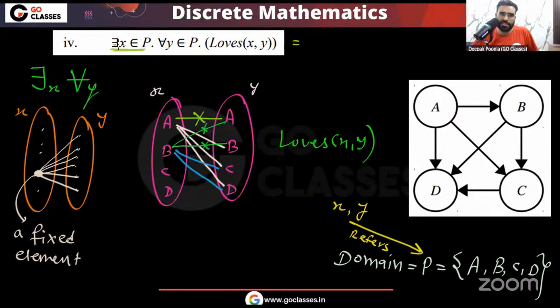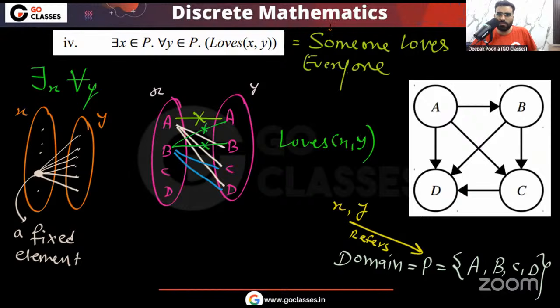What this statement is saying is that there is at least one person who loves everyone. There is at least one x, at least one person, such that for every y, x loves y. So this statement basically says that someone loves everyone. But this is actually false, because when I say someone loves everyone, it also means that this someone should also love himself or herself. So this is actually false here.